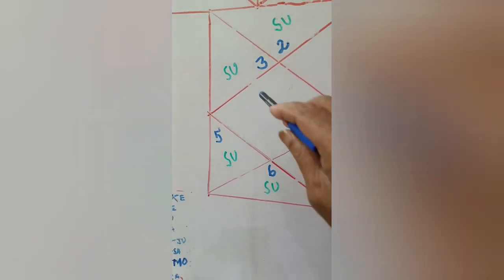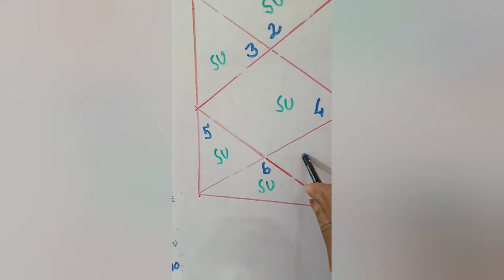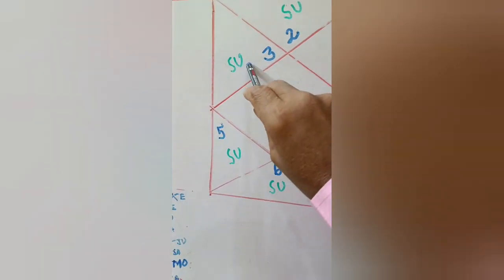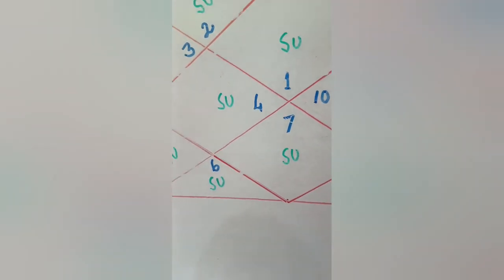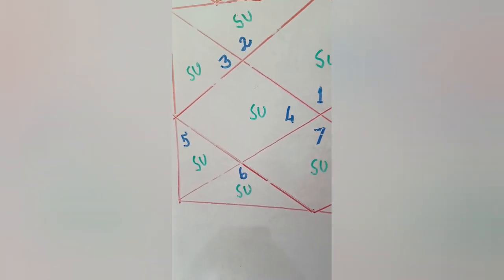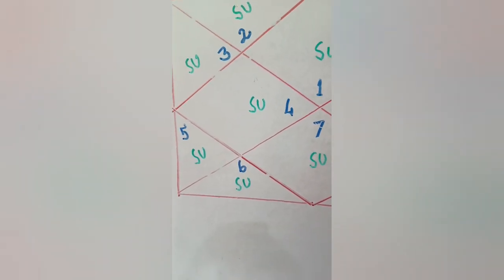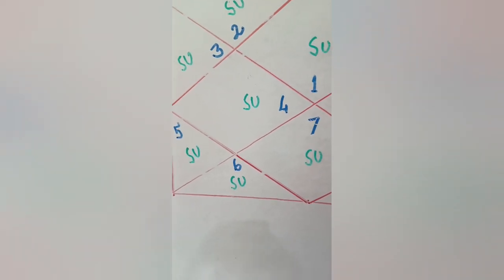The condition is that Mercury, the dispositor, should be well placed in the chart. Not only that, Mars, the third house significator, should also be strong in the chart. Now there is a good relationship between Sun and Mercury when they are placed in a 1/10 or 1/5 or 1/7 relationship.